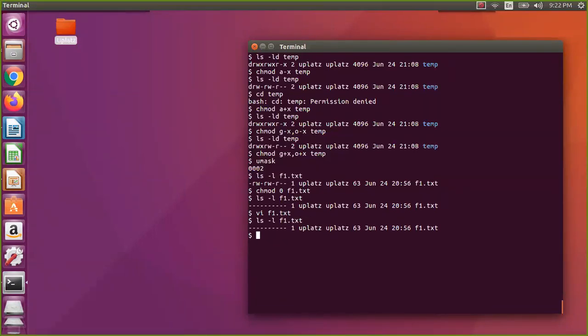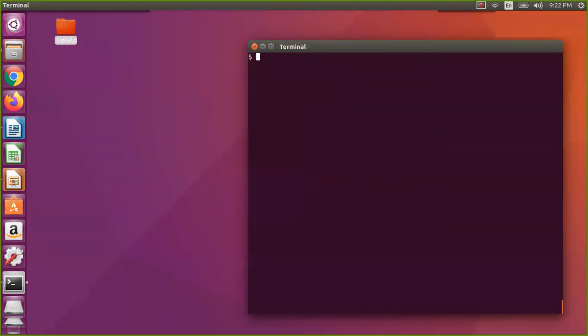Now let us revert back, change mode 664 for f1.text. Or rather, better you do this with symbolic mode.